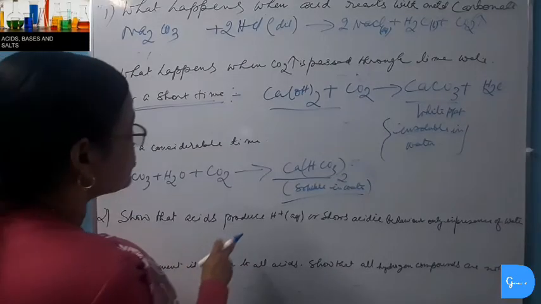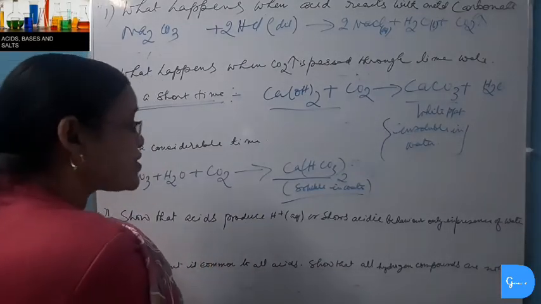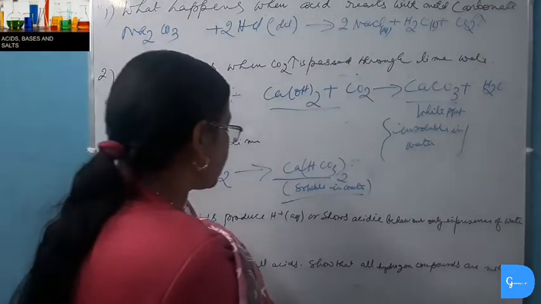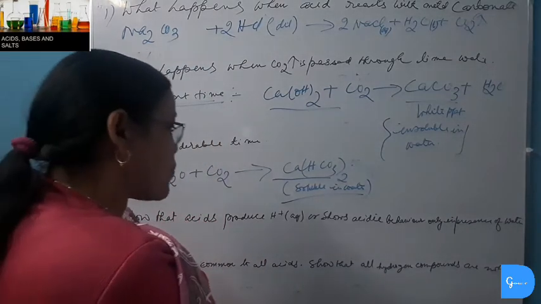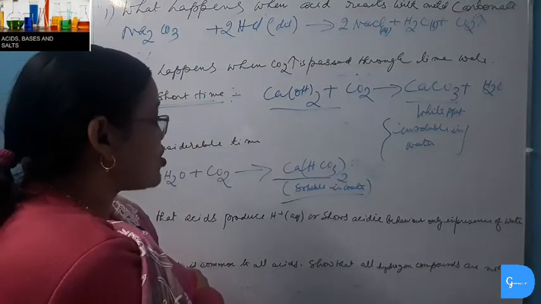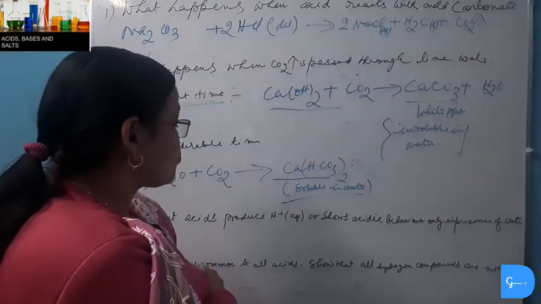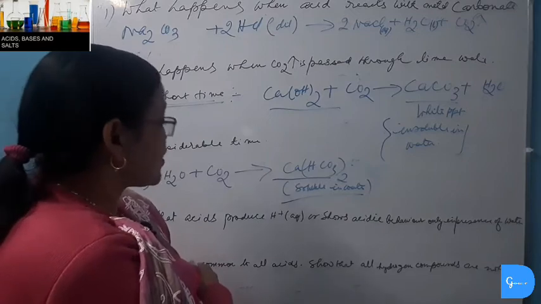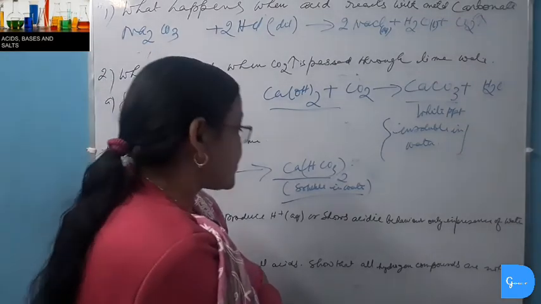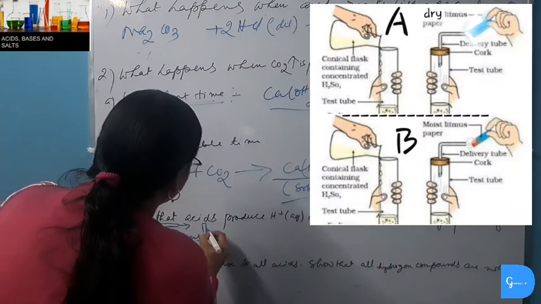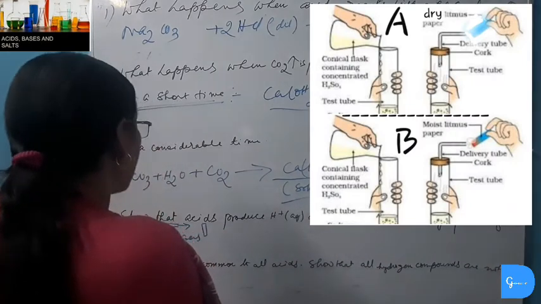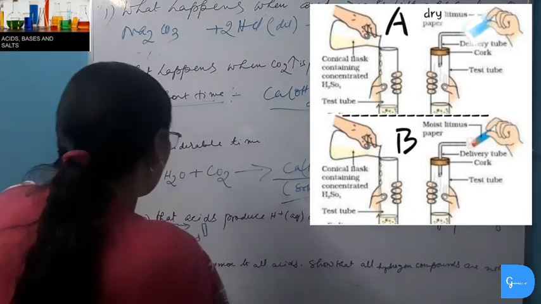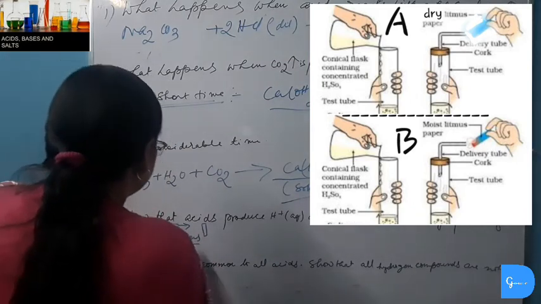Now look at this question. Show that acid produces hydrogen ion or shows acidic behavior only in the presence of water. When water is present, only then can acids show their acidic property, because when water or moisture is present, only then does the acid dissociate or ionize to form hydrogen ions, and these hydrogen ions are responsible for the acidic character of acid. So place dry blue litmus paper here, then the blue litmus paper will not change to red color, and thus we can say that dry hydrochloric gas does not show acidic property because it is not ionized to give hydrogen ions.